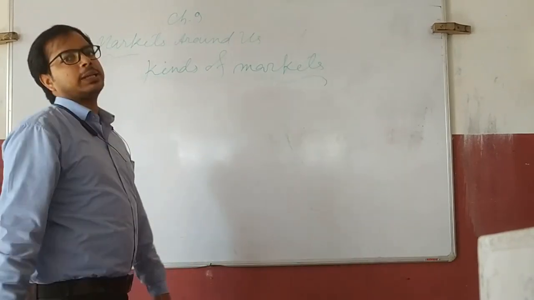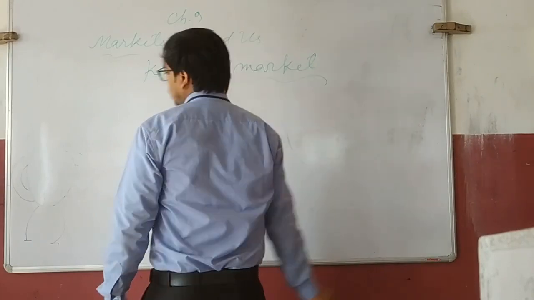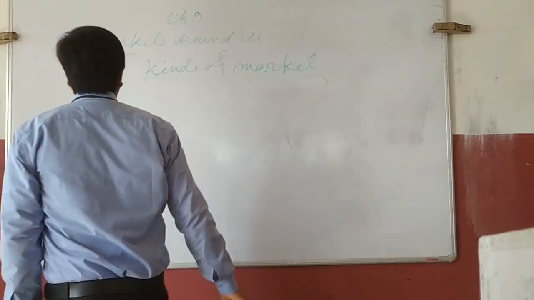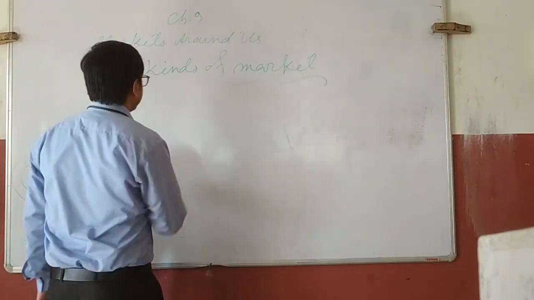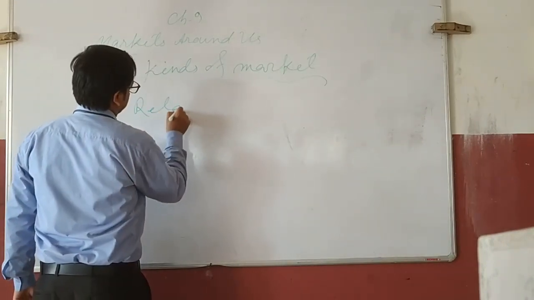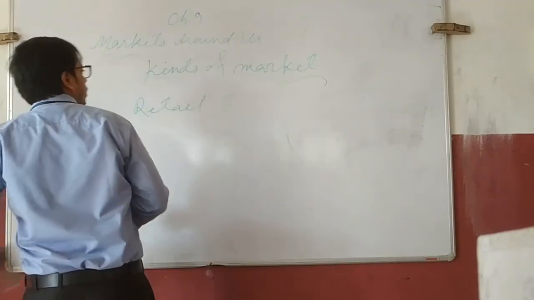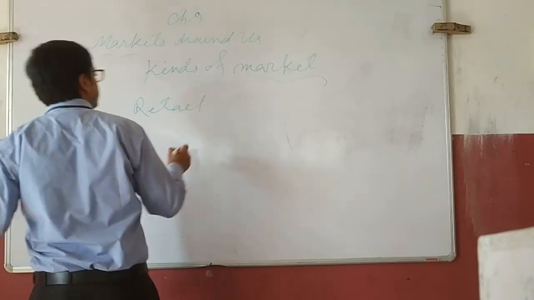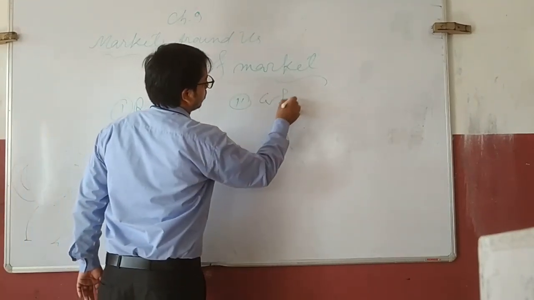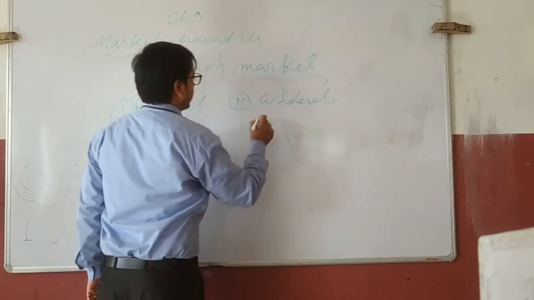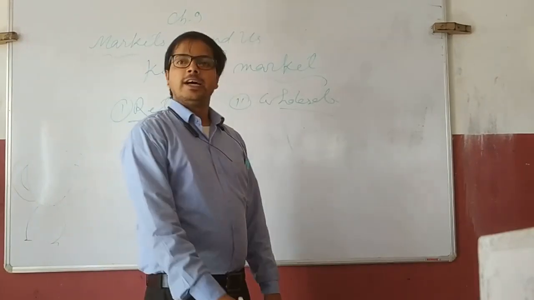So basically, we can say that market is divided into two types. One is retail market, another is wholesale market.